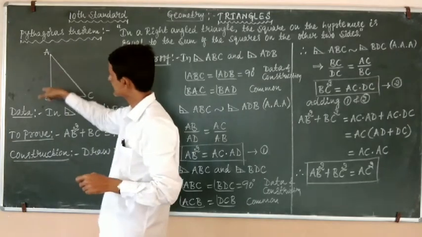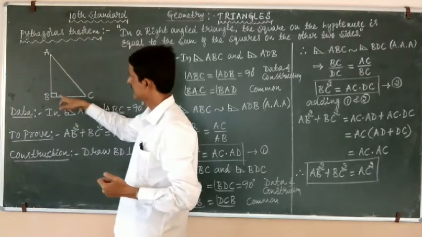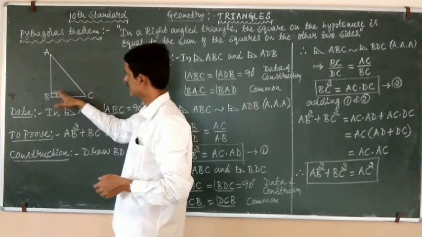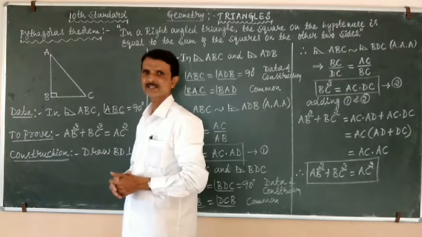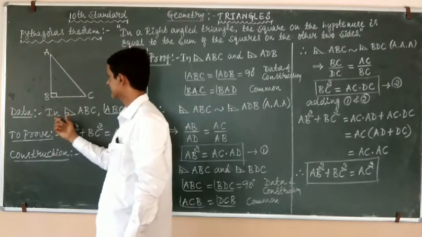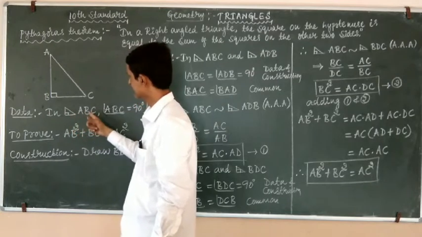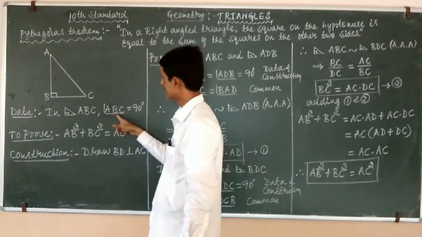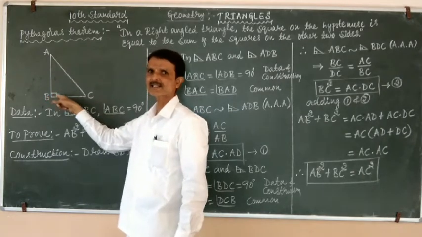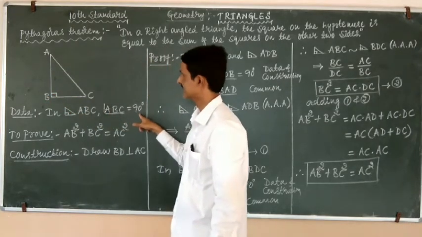ABC is a right angled triangle where B is the right angle. That means angle B is equal to 90 degrees. So in the data, we will write: in a right angled triangle ABC, angle ABC equals 90 degrees, or simply you can write angle B equals 90 degrees.